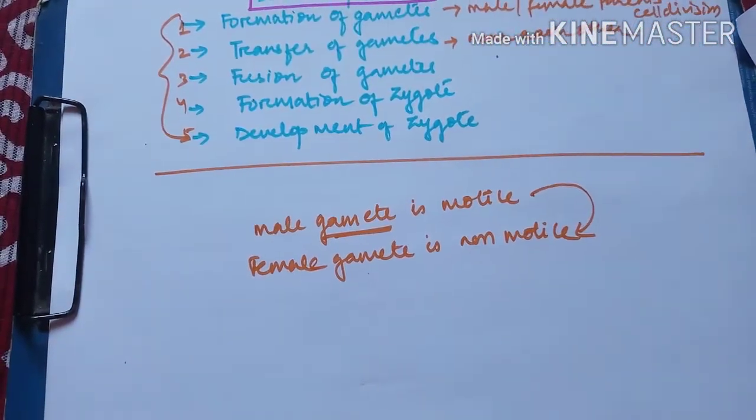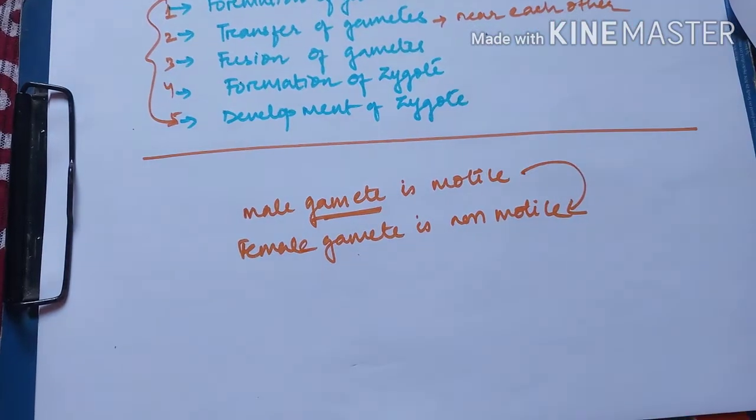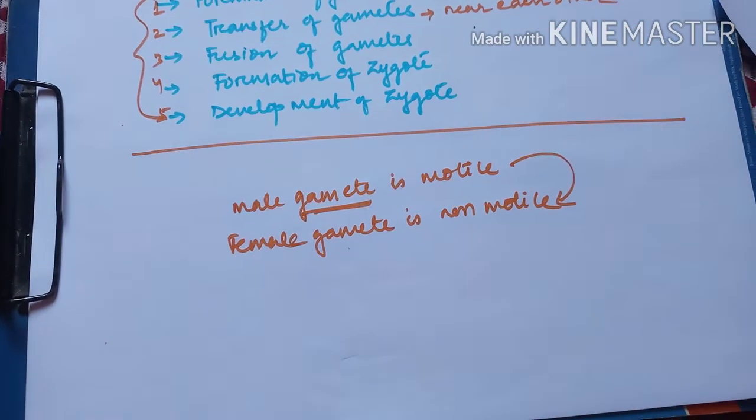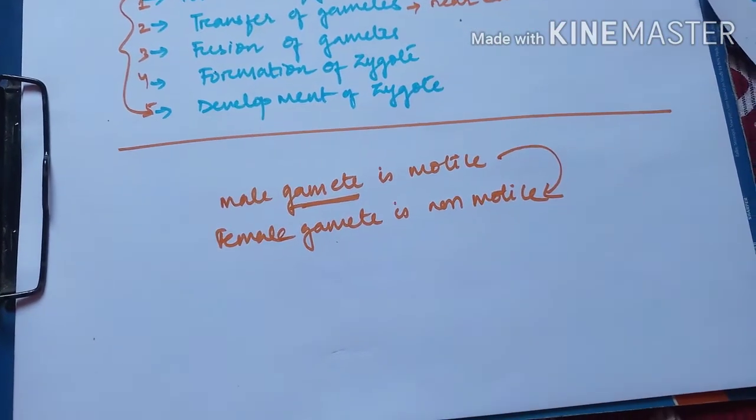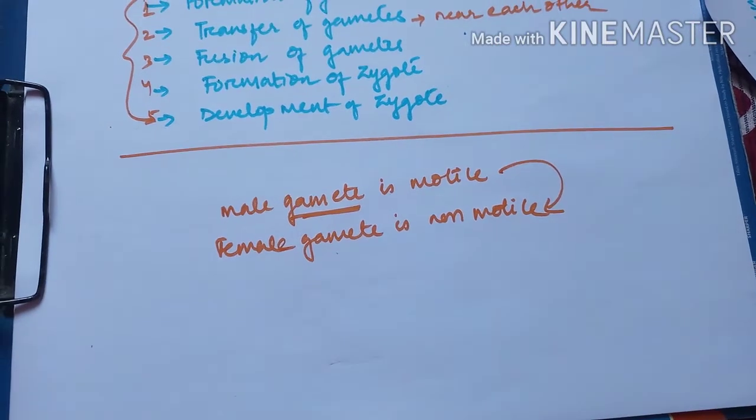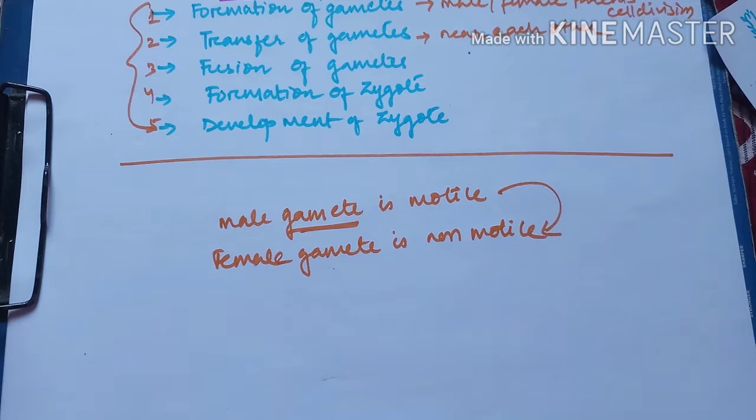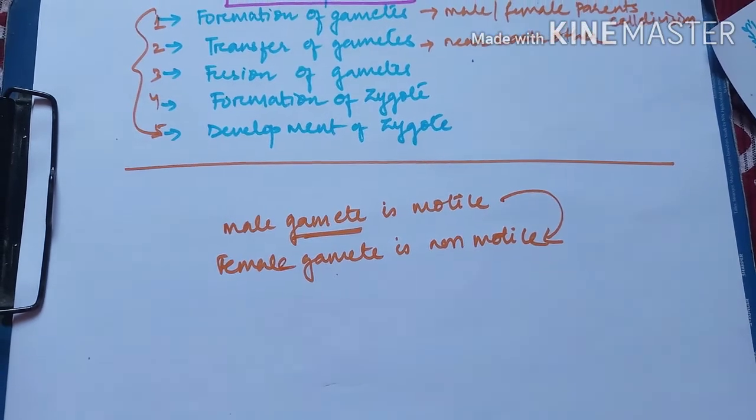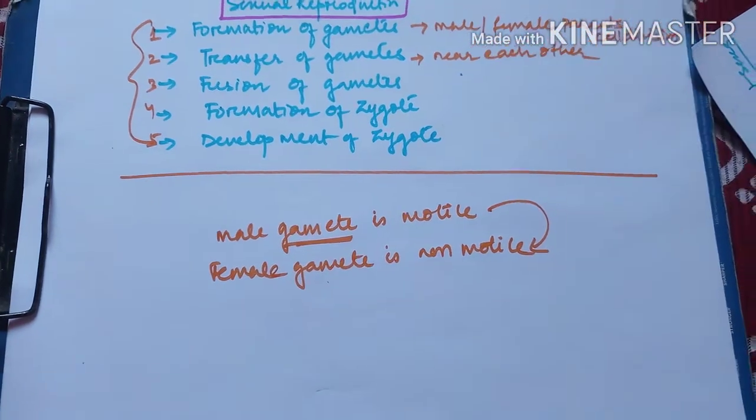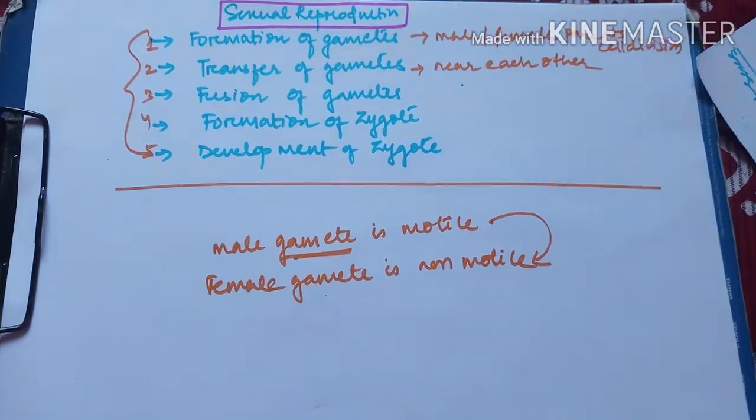At the same time, the female gamete is produced in less numbers. In human beings it is single, and in case of plants also it is single. Moreover, it will have food reserve, so that food can supply energy for the organism when the next process, which is fusion, is going on.